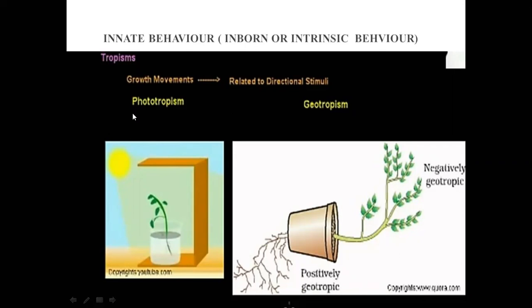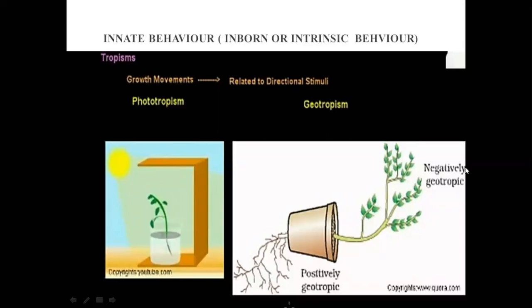So the phototropism, here you can see this growth is towards this stimuli, and here there is no growth. It means this growth movement of plants towards the light is called positive phototropism, and where there is no growth, that is negative phototropism, right? And here geotropism, the growth takes place away from the earth.